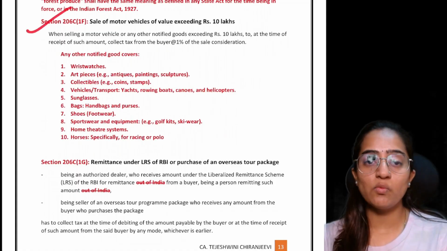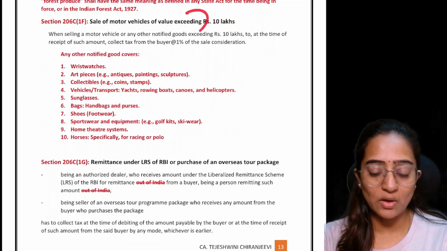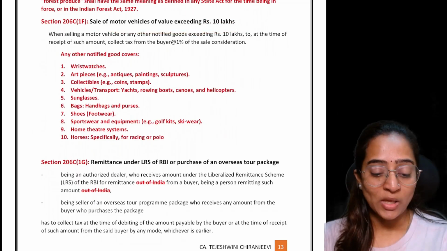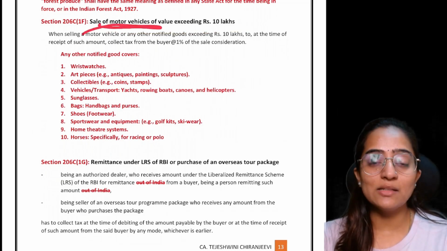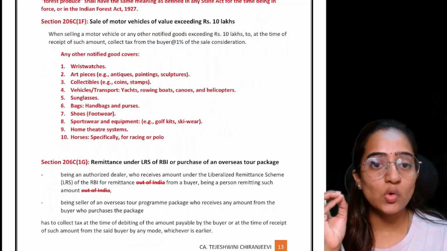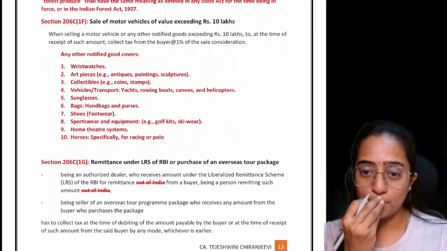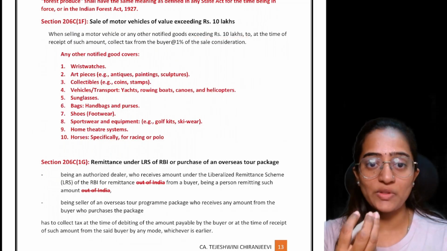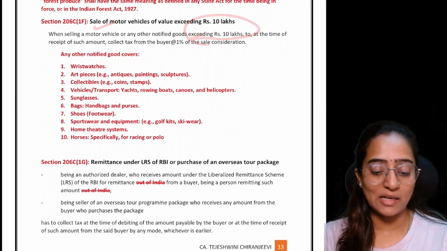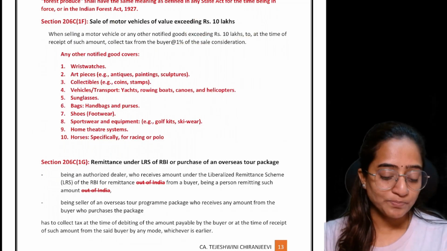So 206C(1F), that is sale of motor vehicles of value exceeding 10 lakh. You can also include now any other goods. Earlier it was just the sale of motor vehicles of value exceeding 10 lakh. Now they have mentioned motor vehicles or any other notified goods, wherein if the value of that goods or the notified goods or that motor vehicle is exceeding 10 lakh, then the TCS of 1% should be collected by the seller, right?